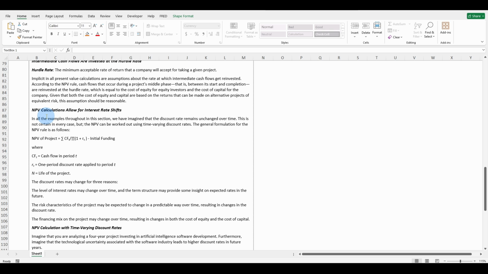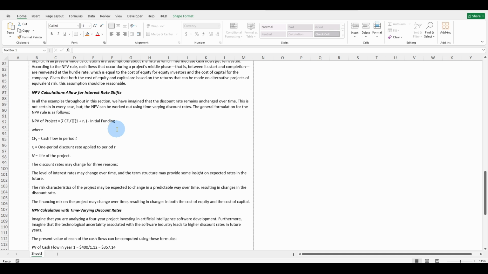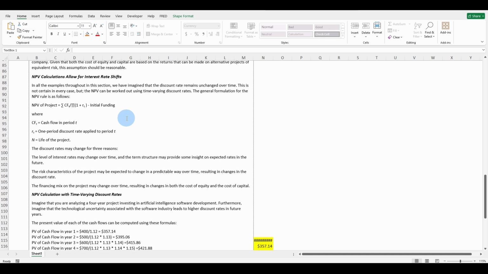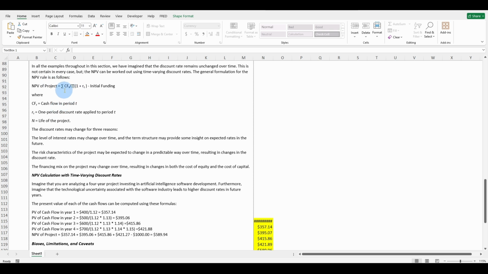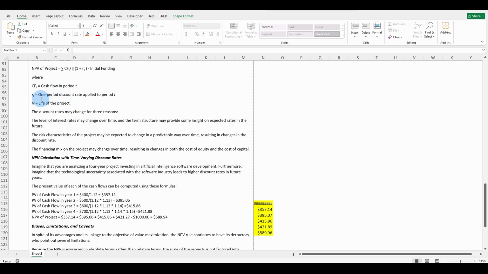Net present value calculations allow for interest rate shifts. In all of the examples throughout these sections, we have imagined that the discount rate remains unchanged over time. This is not certain in every case, but the net present value can be worked out using time-varying discount rates. The general formulation for the net present value rule is as follows. NPV of project equals summation of cash flows divided by the discount rate plus the tax rate, minus initial funding, where CF is cash flow in period T, RT is the one period discount rate applied to period T, and N is the life of the project.